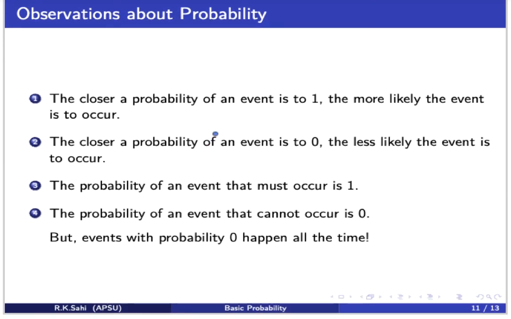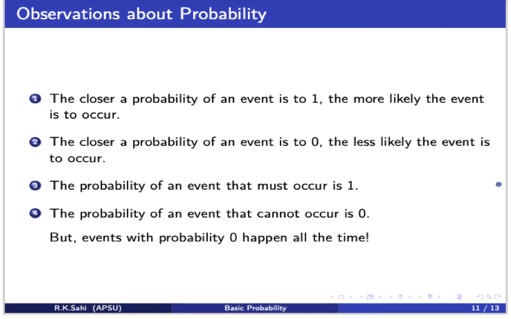The closer the probability of an event is to 1, the more likely the event is to occur. Let's look at a simple example. When you look at the sky and the clouds are very, very dark, we say there's definitely a possibility of rain coming. That's like a probability of an event very, very close to 1, because we know it might happen.